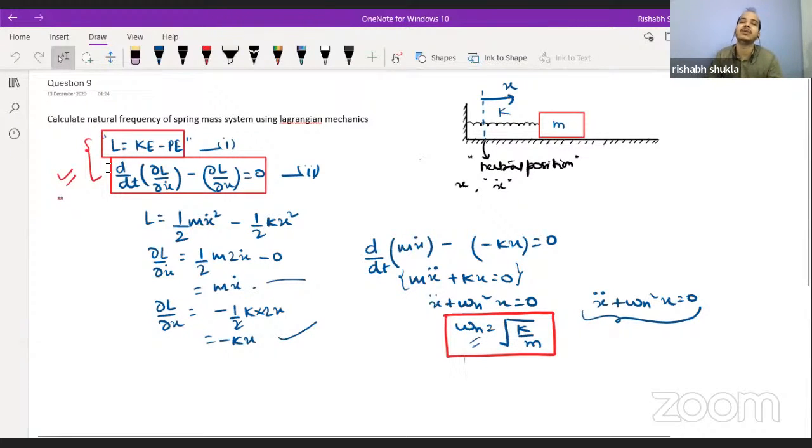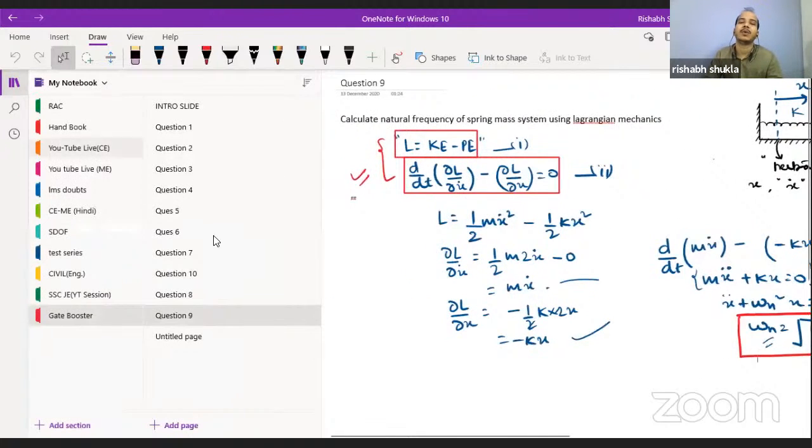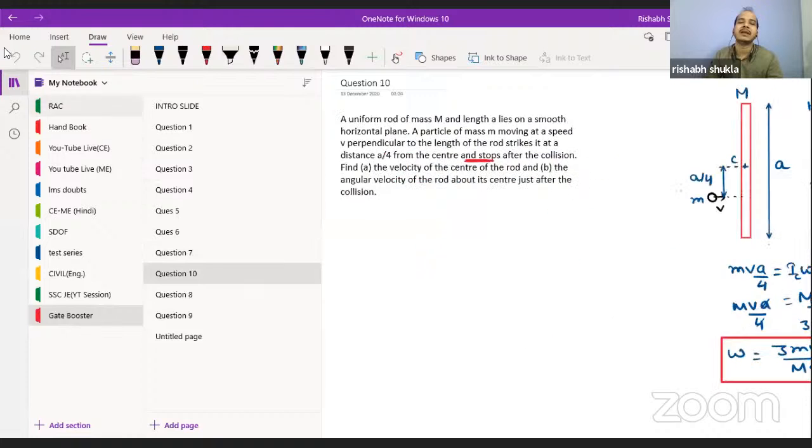The only thing you need to know is this equation: d by dt of the partial derivative of the Lagrangian function with respect to velocity, minus the partial derivative of the Lagrangian function with respect to displacement, is equal to 0. We can find the same results using various other methods, but this is also a method which can be useful in some difficult problems.